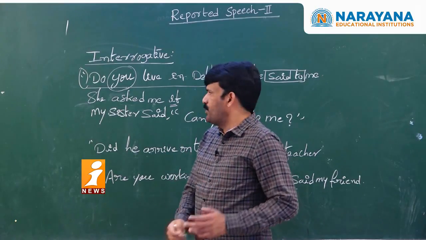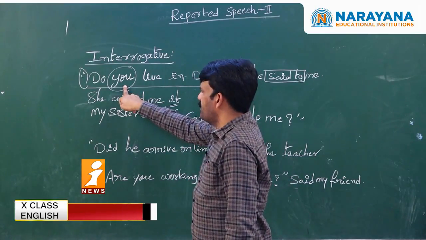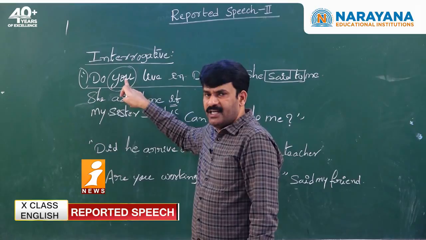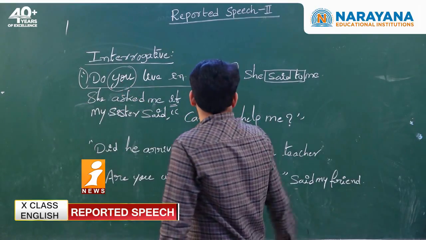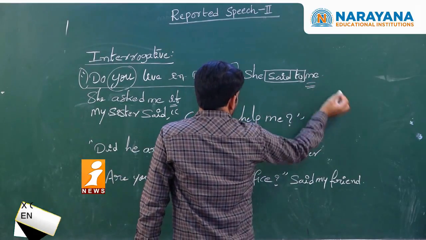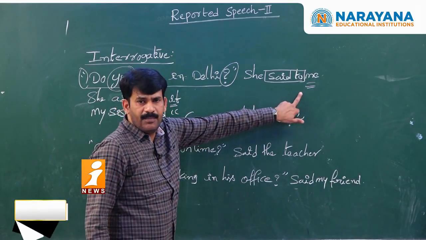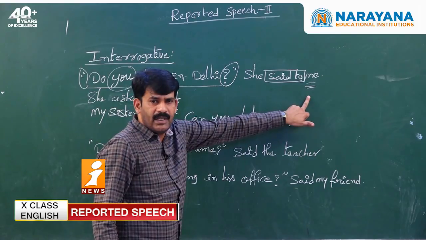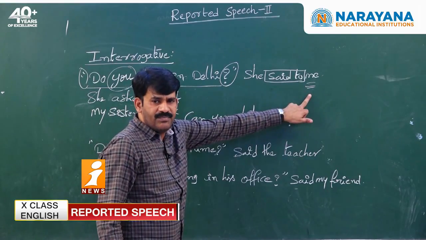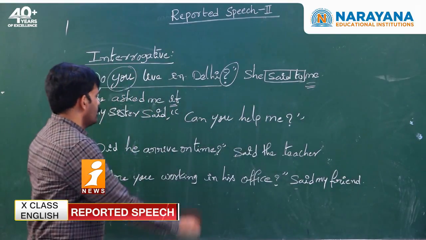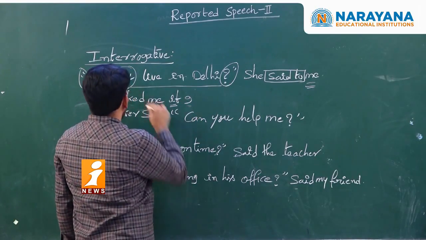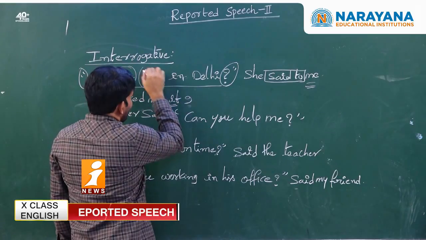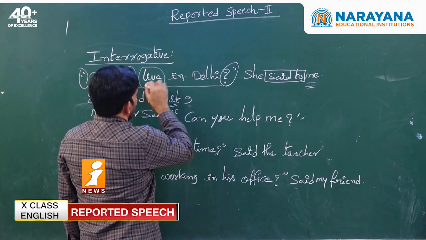What is the subject of reported speech? You. It is second person. When second person is given as the subject of reported speech, we have to depend on the object of reporting verb. What is the object of reporting verb? Me. So what is the subject form of me? I. So if I, then what is the tense of live?